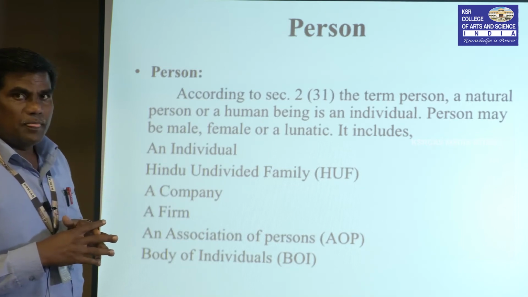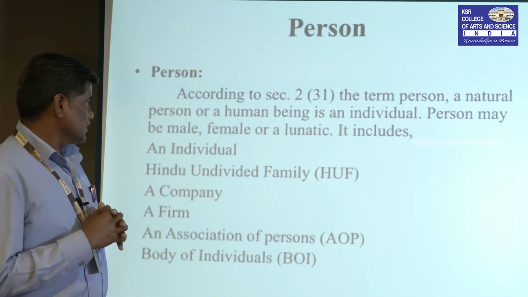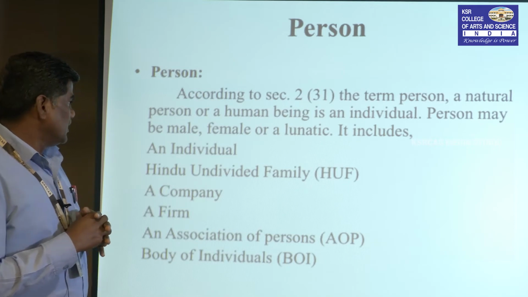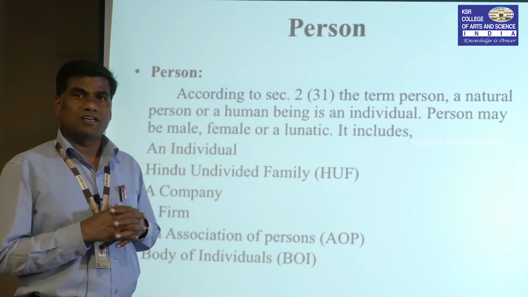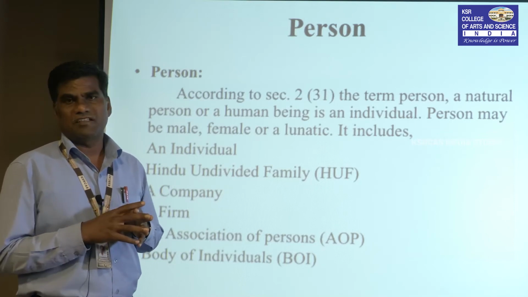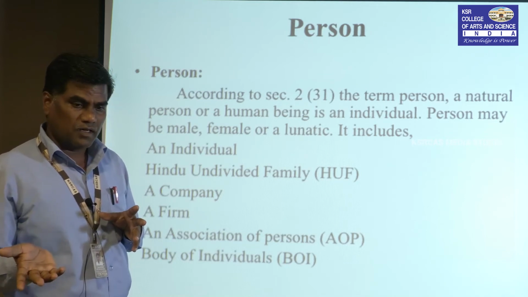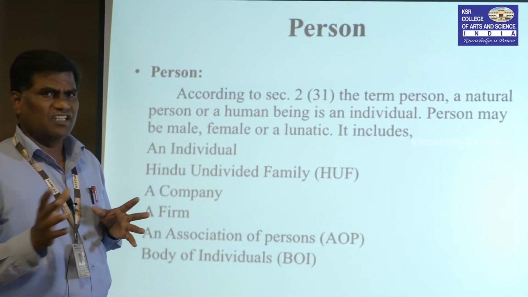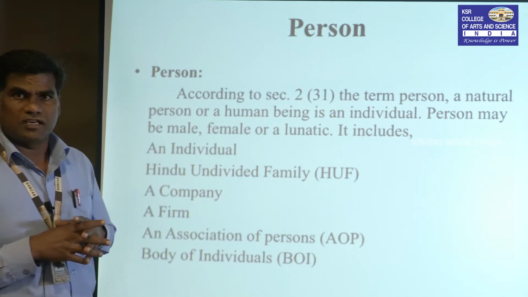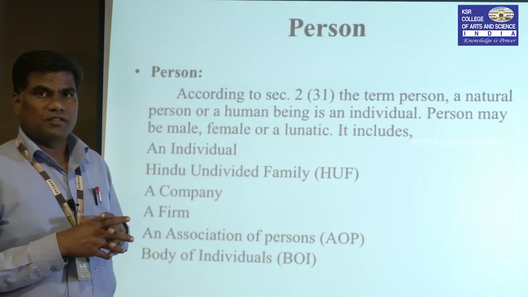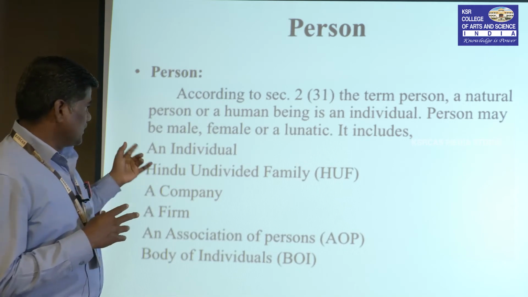Hindu undivided family, that is HUF, it is an ancient business form. In the Hindu undivided family, the family head is known as Karta. He manages all the business transactions. Any business sold or any assets purchased in a previous year take place under the head of the Karta. The other persons, the members, are collectively called co-parceners. It comes under person.